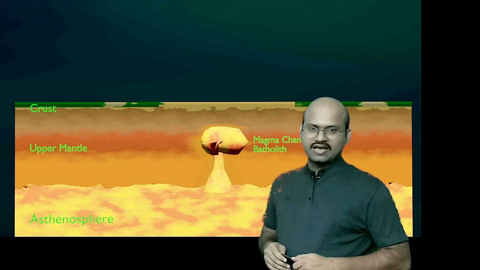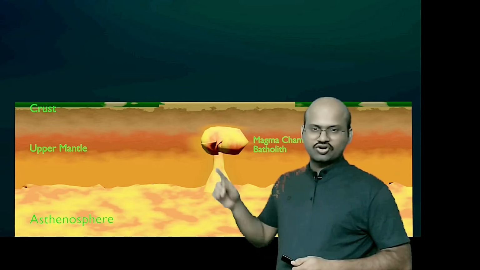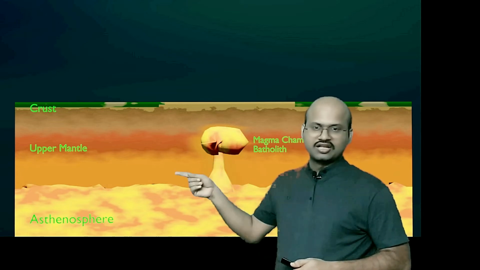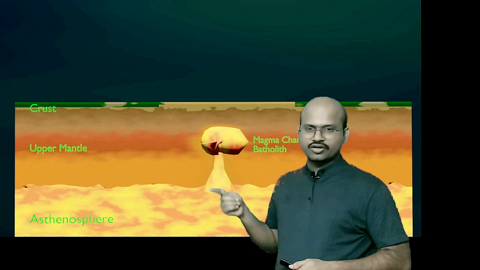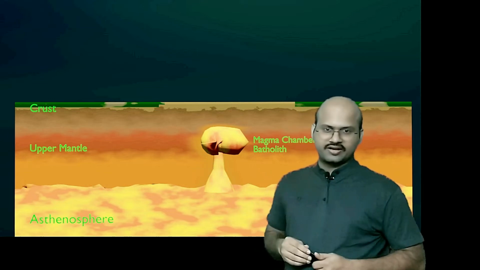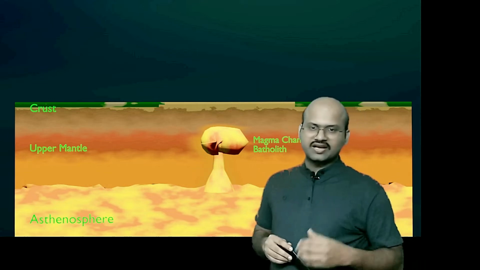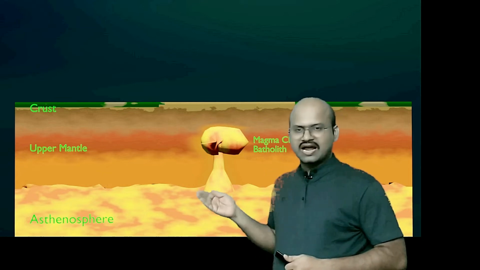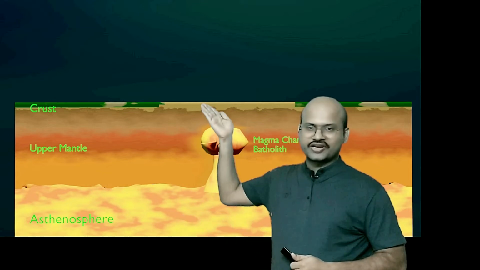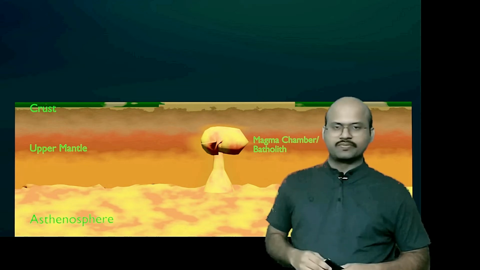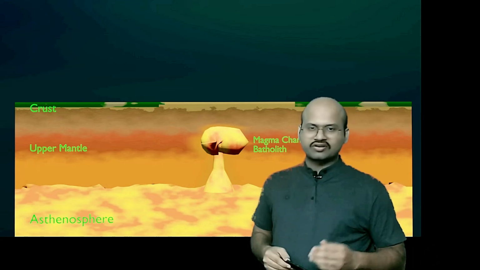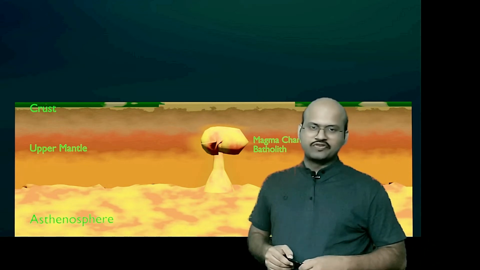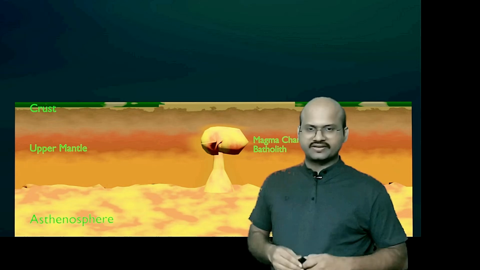Basic magma has less silica. But since continental crust is rich in silica, the rocks which are melted and added to the magma are also rich in silica. So it increases the silica content of the magma from the asthenosphere. So the larger the distance magma travels in the continental crust, the more acidic it will become, because more and more rocks are melted and added to the magma, which makes it more and more acidic.